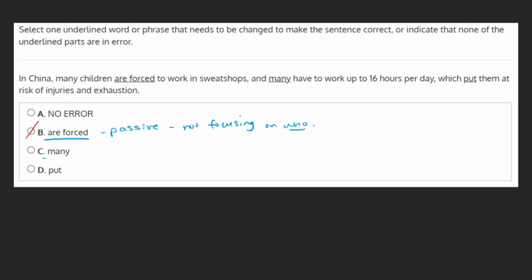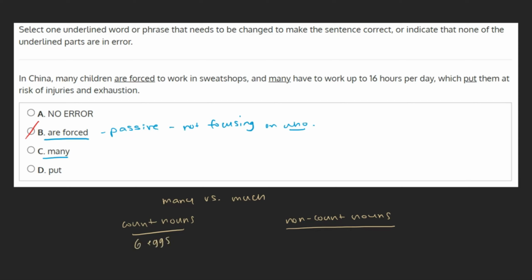C. And many have to work. Again, we don't see a mistake here. Many and much are words that can sometimes get confused, but in this context, many is correct. To understand why, we need to review the concepts of count nouns and non-count nouns. Count nouns are nouns you can count, such as 6 eggs, 9 hours, 4 ideas, etc. Non-count nouns are, like their name, nouns that you can't count, such as water, food, homework, etc.